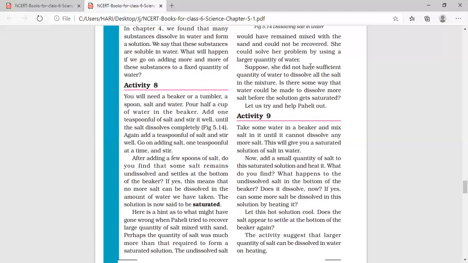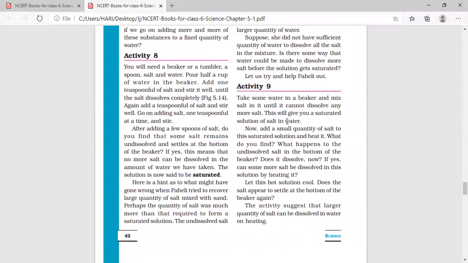Suppose she did not have a sufficient quantity of water to dissolve all the salt in the mixture. Is there some way that water could be made to dissolve more salt before the solution gets saturated? That you will see. Now we are going to see how to increase the dissolving power of water, or how we can dissolve some more salt in the saturated solution.